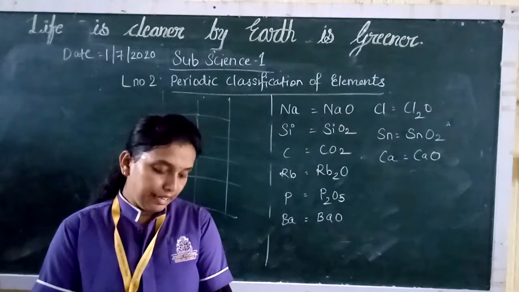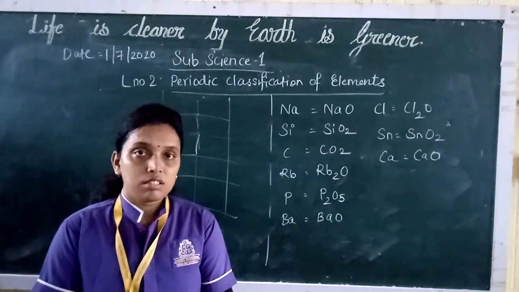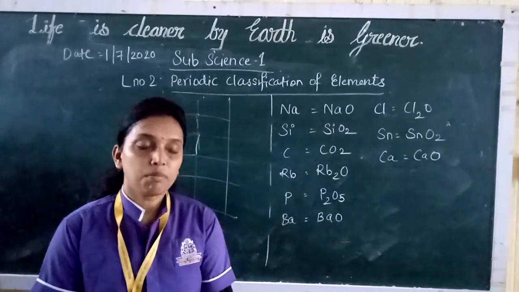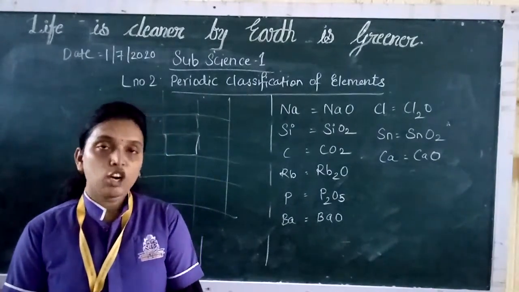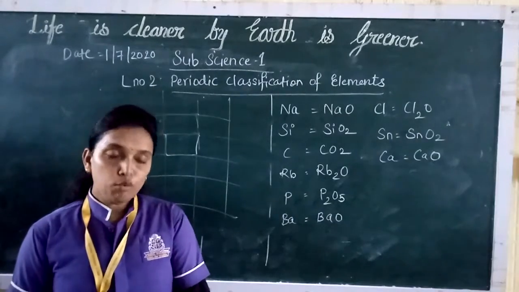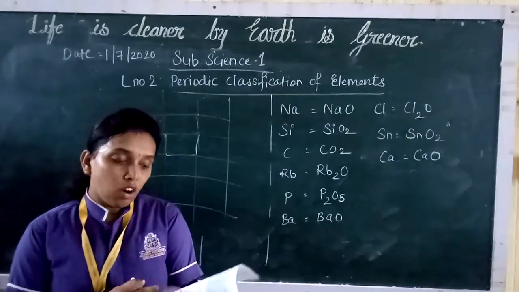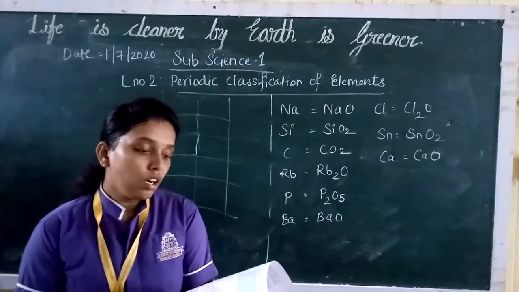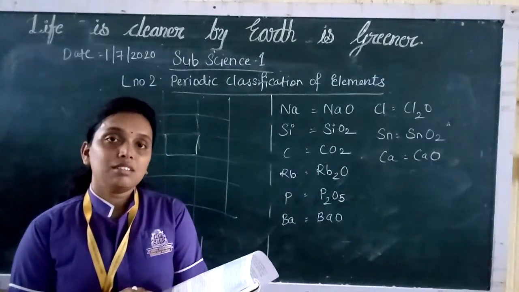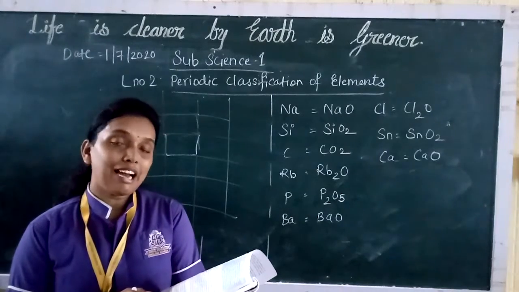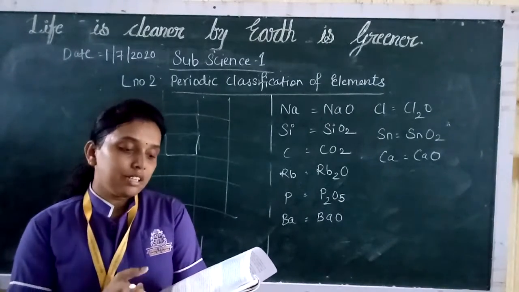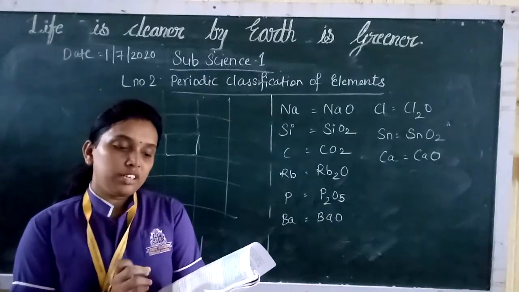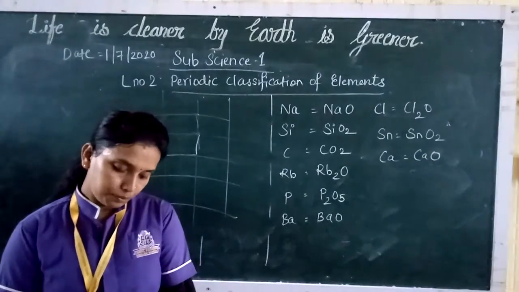So all the 118 elements are now discovered. Now if you see on page number 23, the entire periodic table is divided into 4 blocks. As you can see on page number 23, they have drawn lines and they have shown the S block elements, that are alkali and alkaline earth metals. Then we have transition metals in the D block. Then we have non-metals and metalloids in the P block.